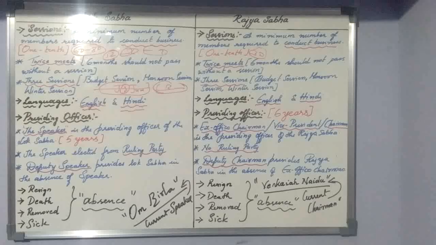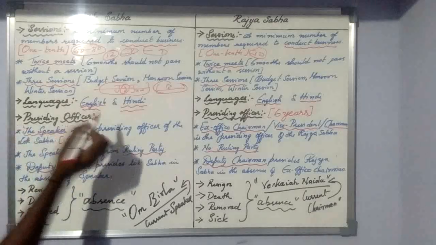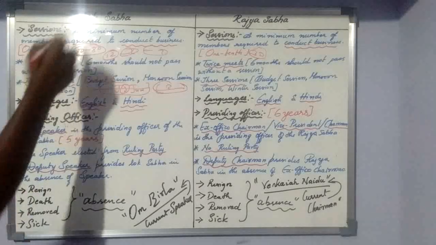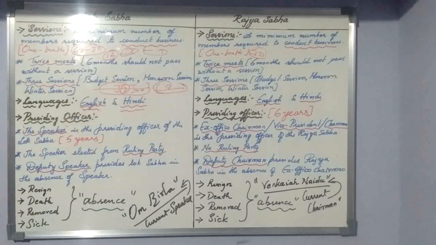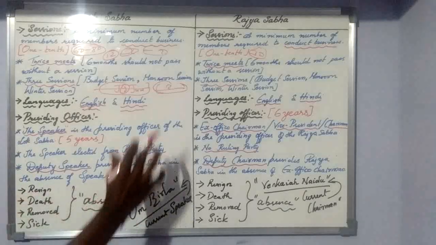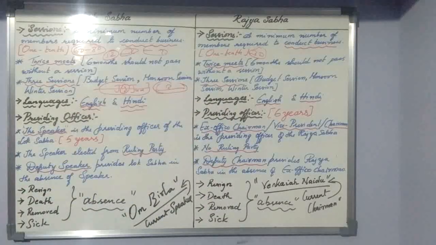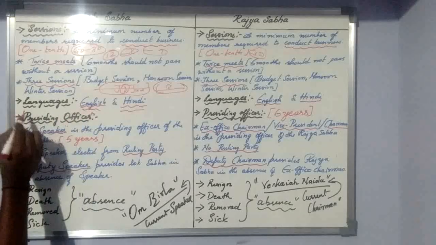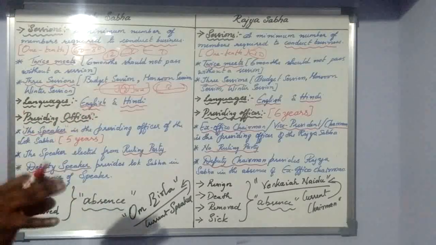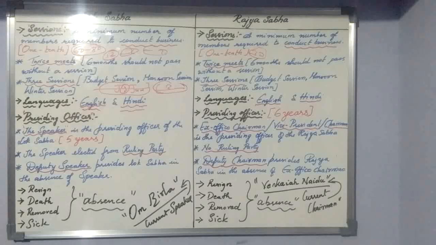Next, very important, are the presiding officers. Now the Lok Sabha has 545 representatives. So who looks after them? Who takes care of the Lok Sabha house, and who takes care of the Rajya Sabha house? We call them the presiding officer, and we give them a title.